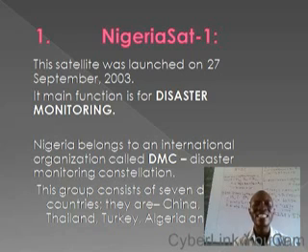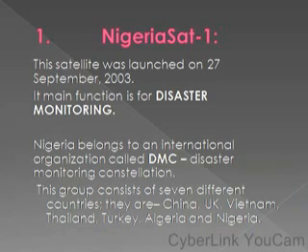Now, this Nigerian Satellite 1 was launched together with some other satellites from other countries. How do I mean? We have what you call DMC. DMC is an international organization of which Nigeria is part. The full meaning of DMC is Disaster Monitoring Constellation.